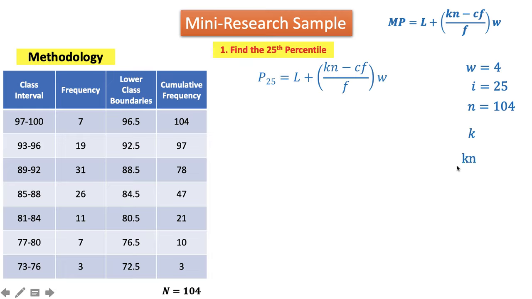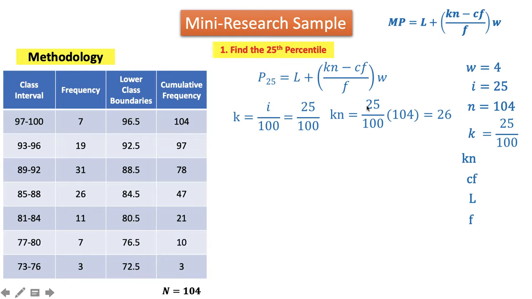Then we're going to solve for K, Kn, the cumulative frequency, the lower boundary, and the frequency. So K is equal to I over 100. And our I is 25, so our K is 25 over 100. Then our Kn will just simply multiply N times K. So since K is 25 over 100, our N is 104. So 25 times 104 divided by 100, this gives us 26. So our Kn is 26.